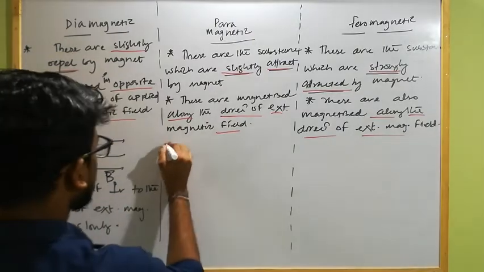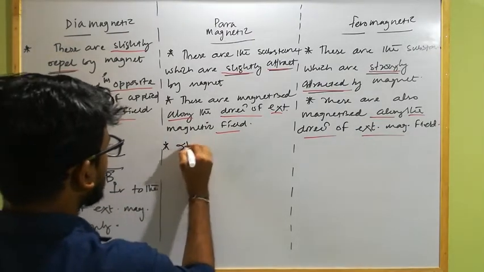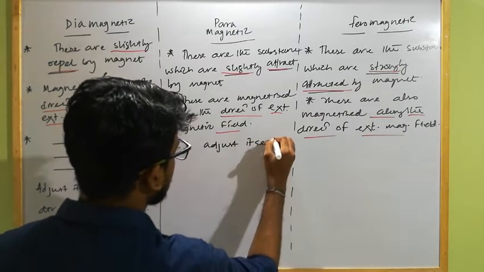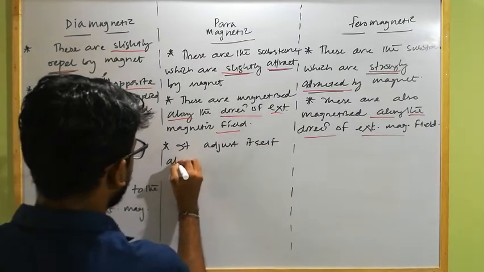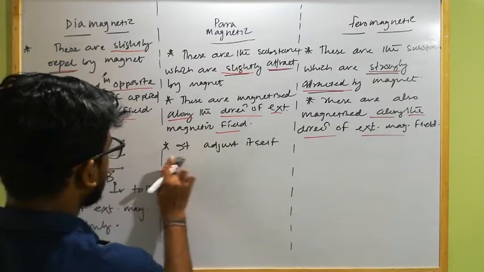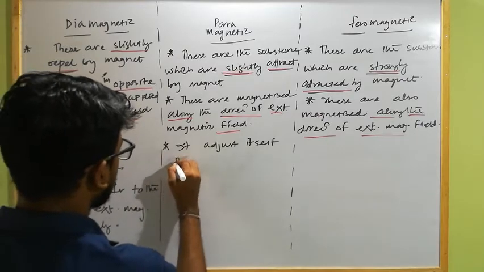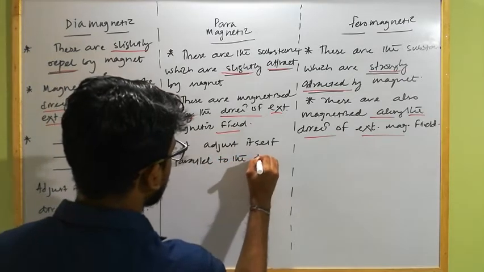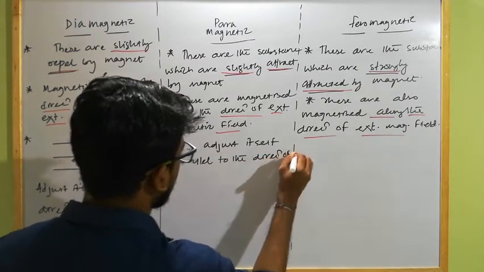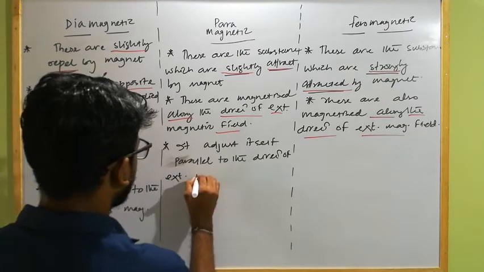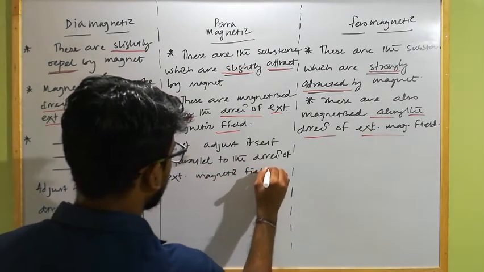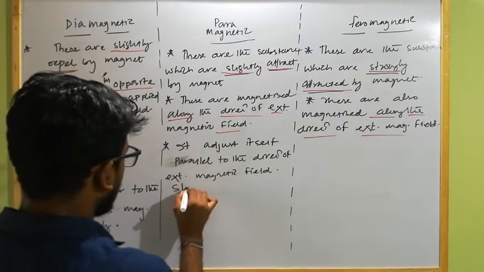Okay, here in case of paramagnetic substance, same thing, it adjusts itself parallel to the direction of external magnetic field slowly.